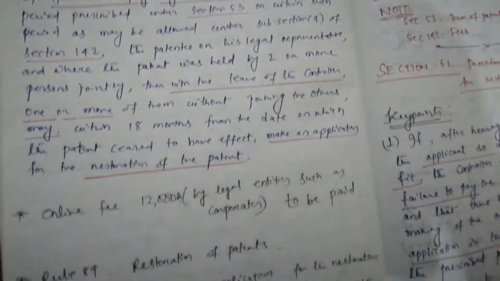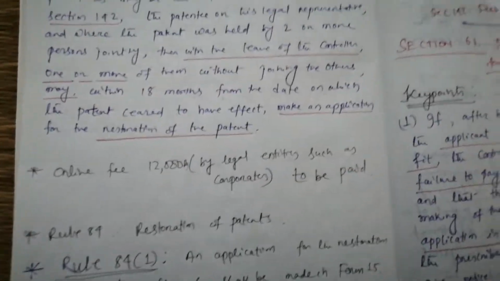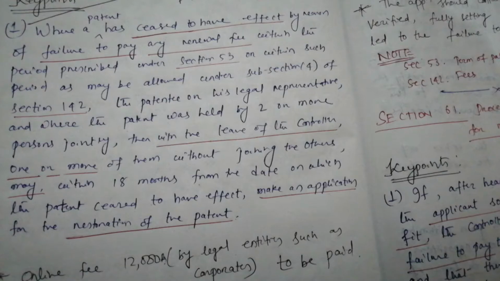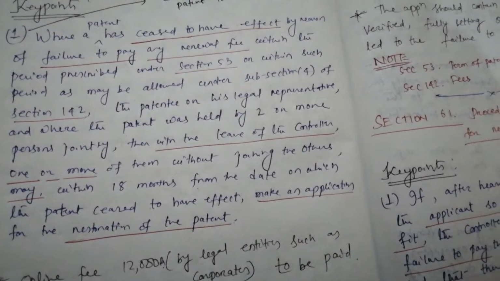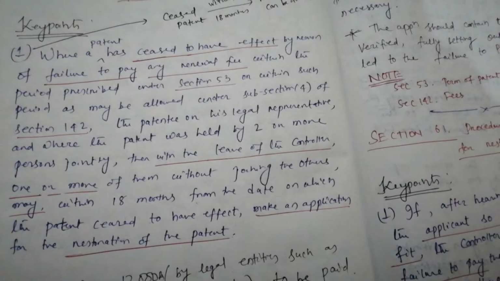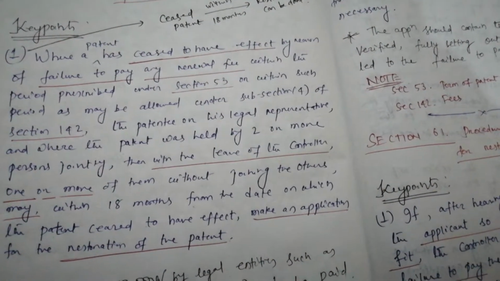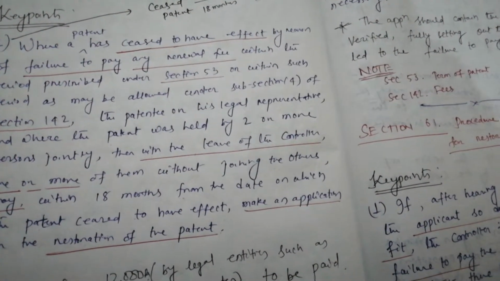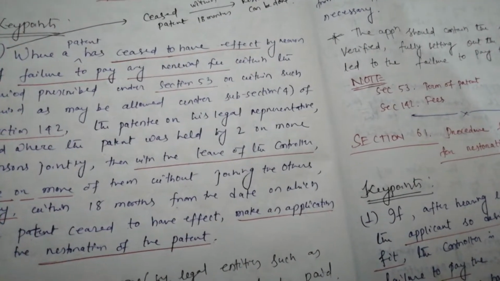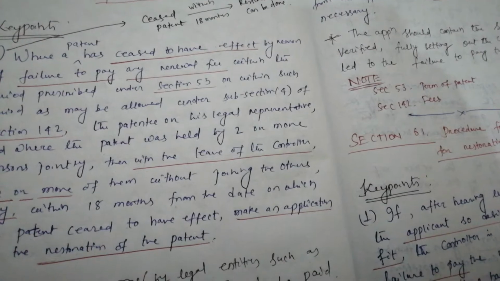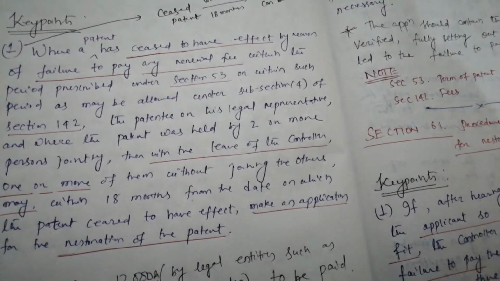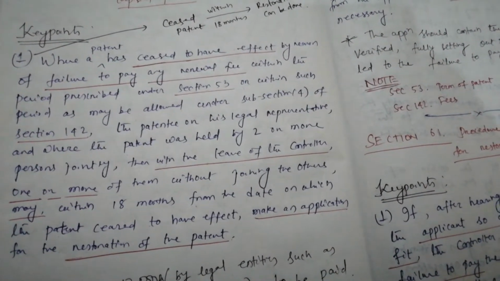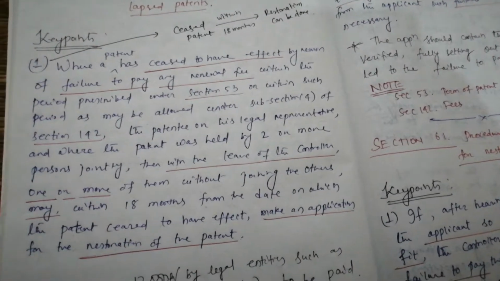Fine. I think this subsection is much clearer now. Just concentrate on the underlined words and it will be more clear. It is given here that a patent has ceased due to non-payment of the renewal fee, for which we can refer to section 53 and section 142. After the request from the patentee or any joint applicants, within 18 months, if the controller wills or orders, restoration can be done. Fine.